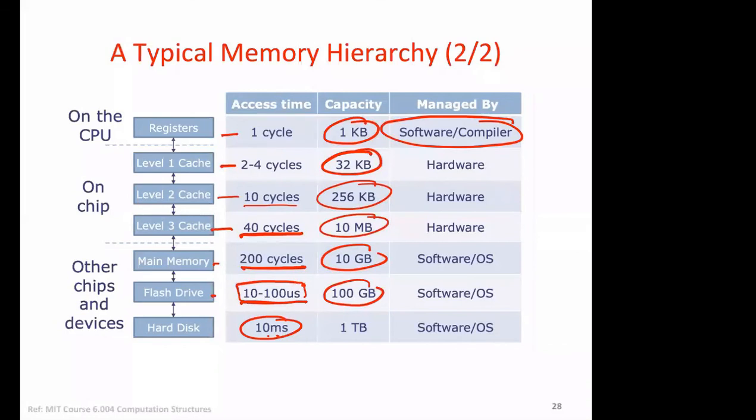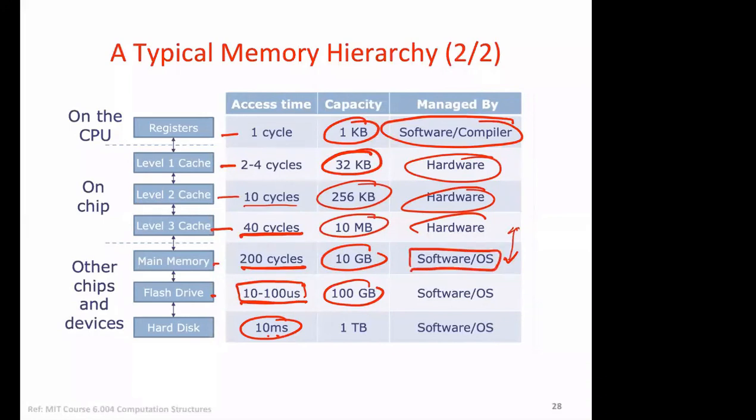Then L1 cache is managed by hardware. Within the computer there is a controller that will control the hardware. L2 cache is also controlled by hardware, and we can see only main memory is managed by OS or software.